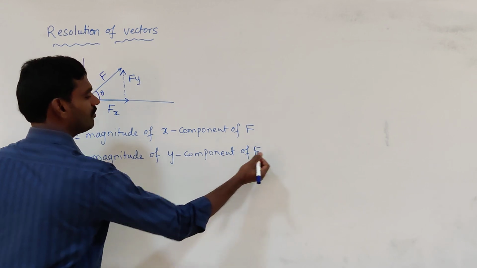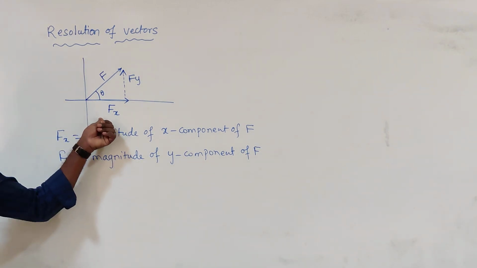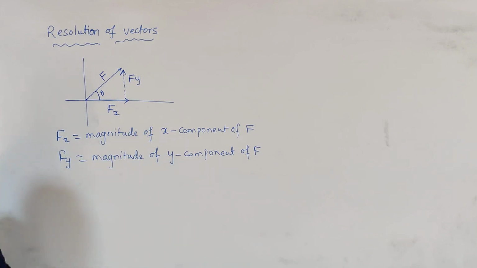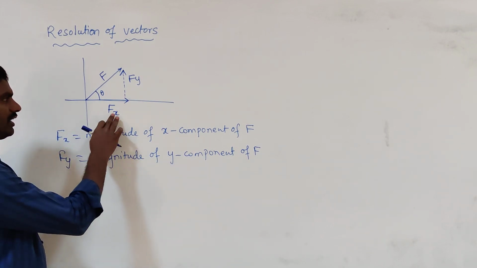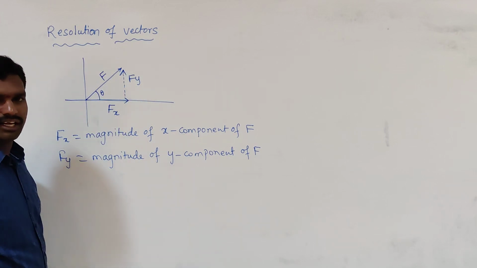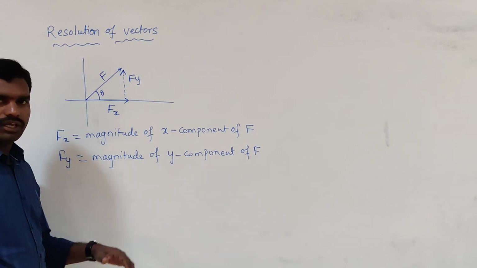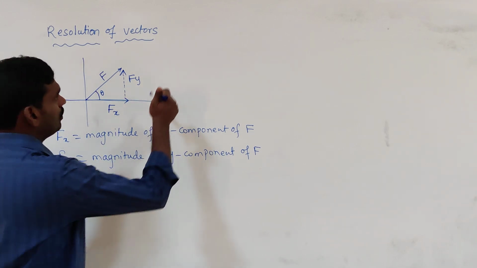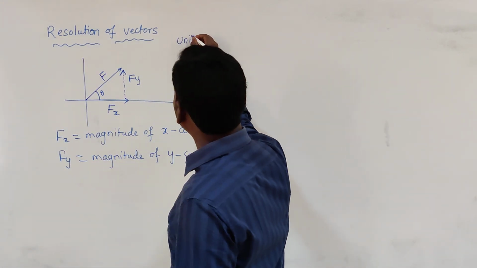But force is a vector quantity, which requires both magnitude and direction. Here we have only the magnitude Fx in this direction and Fy in the y component direction. So in order to indicate the direction, we talk about unit vectors.